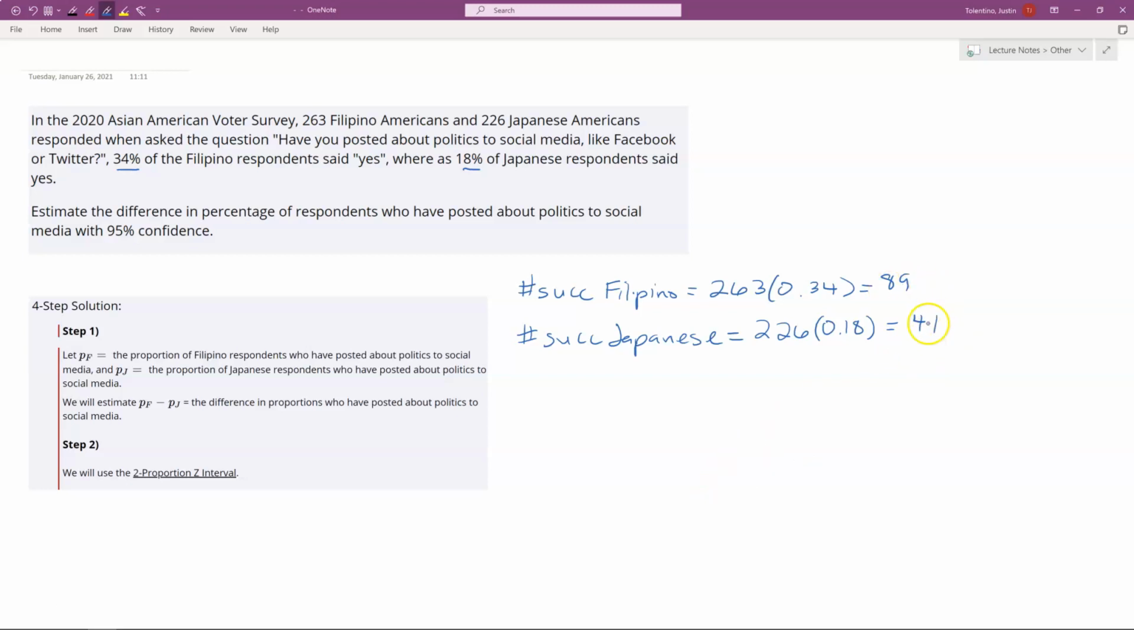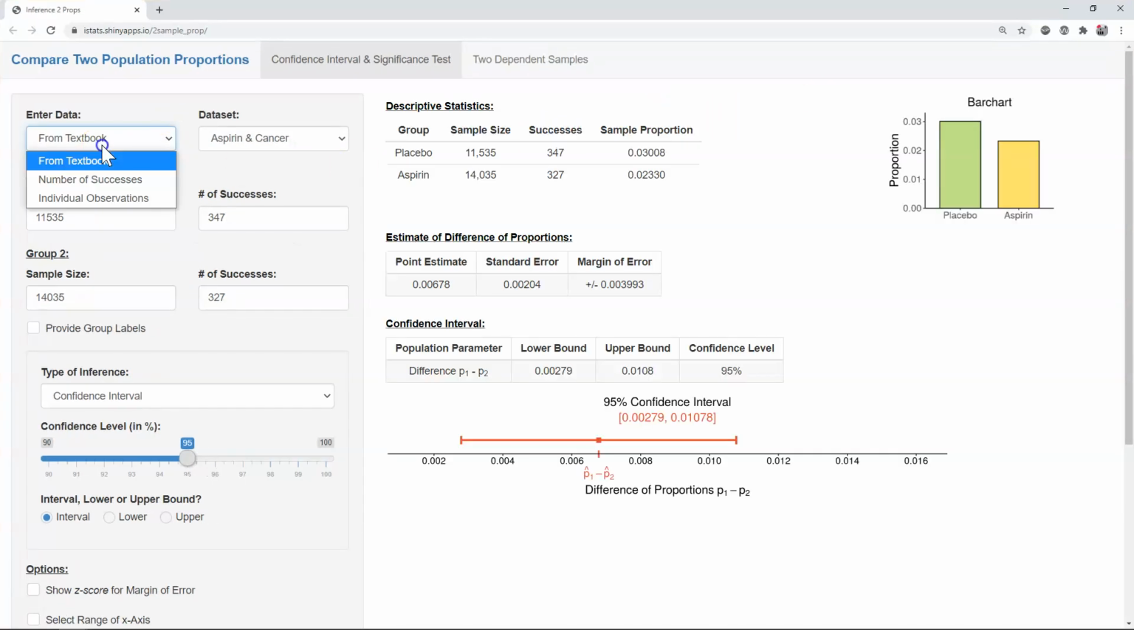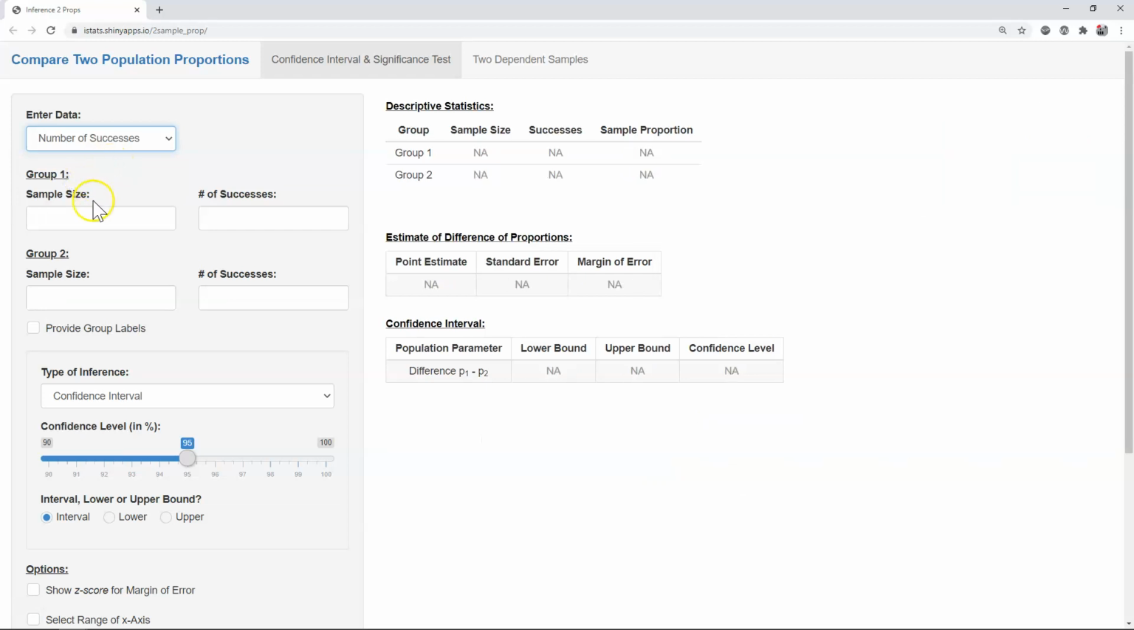So now that we have the number of successes, we can use our Art of Stat calculator to do the work for us. So in Art of Stat, we're going to be comparing two proportions, as we said. And opening up this calculator, you'll see that one of the options for entering our data would be entering the number of successes versus individual observations, if we actually have the list of yeses and nos that people gave. We don't have that, we just have the number of successes.